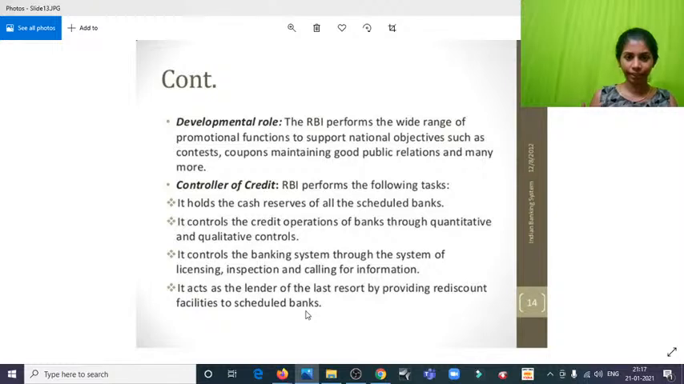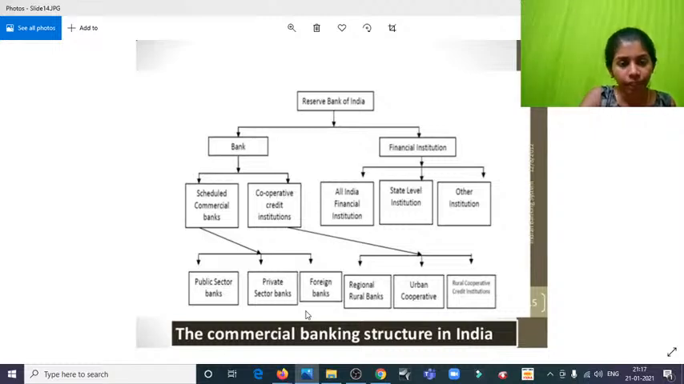That is, suppose like how we have a financial crisis and we approach banks for loans and credits and all. Same way, this is sort of like a last resort. When these private banks come into financial crisis, they go and approach the RBI. So this is just a pictorial diagram of the RBI, banks and financial institutes, and we will get into it.